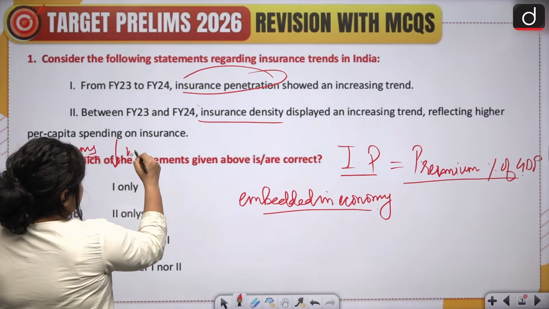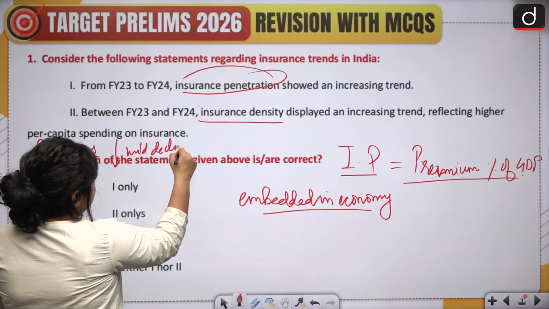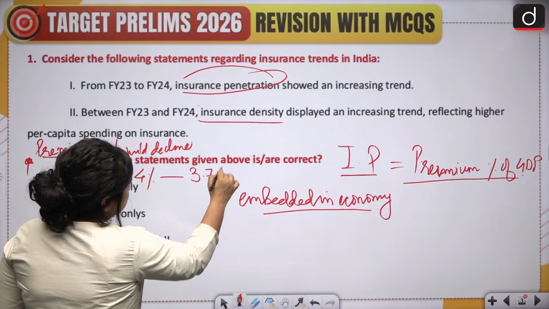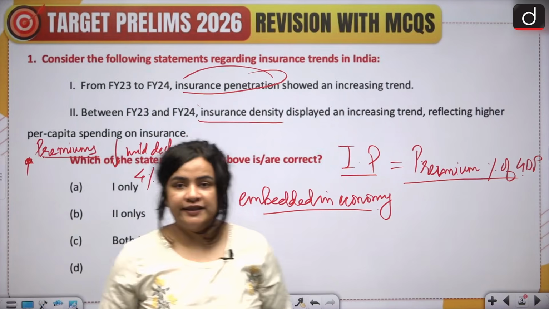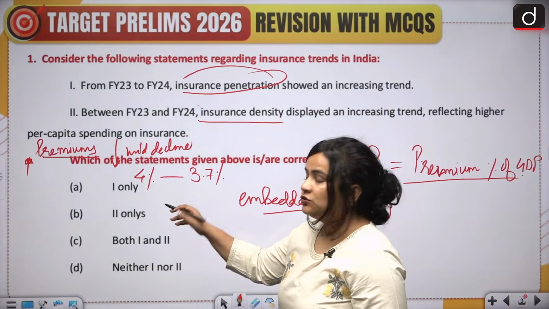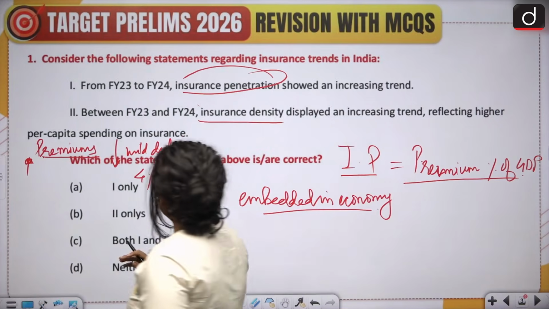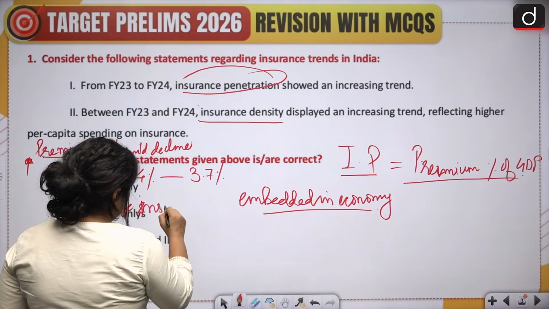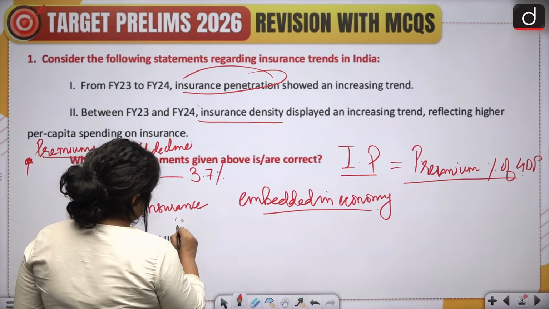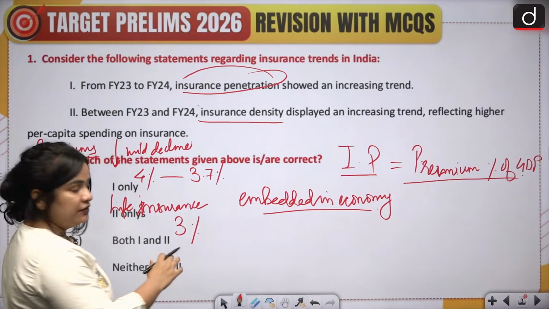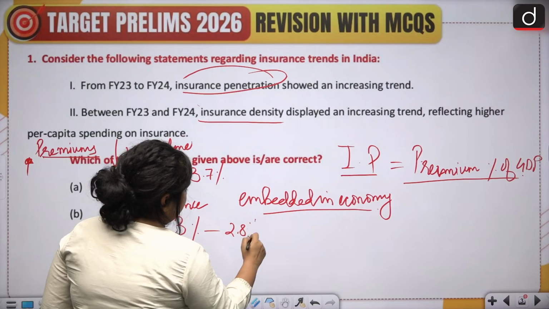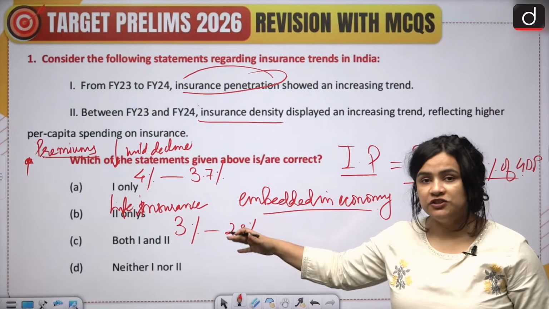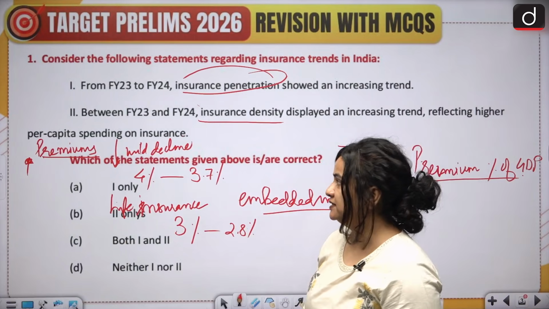It declined from 4% earlier to 3.7% in FY24, and the decline was mostly noted in life insurance premium, from 3% in FY23 to 2.8% in FY24, whereas non-life insurance premium penetration remained steady at 1%.